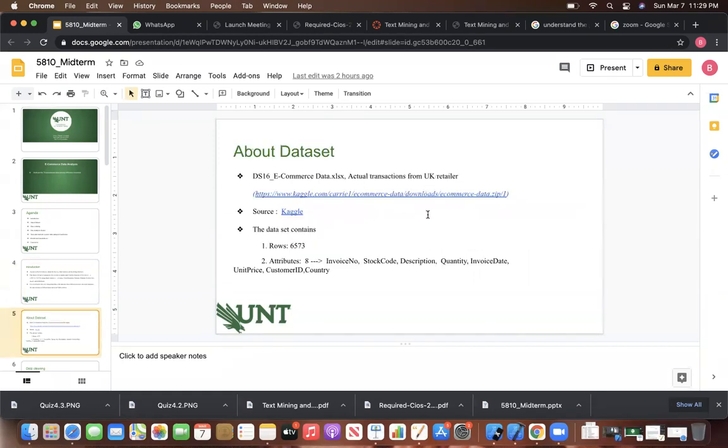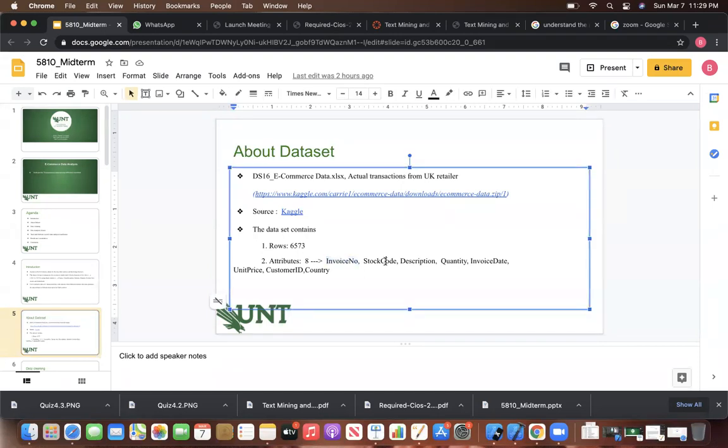Coming to the data set, I chose the data from Kaggle, and I provided the link. The dataset contains totally 6,573 rows, and we have different attributes, totally 8 attributes. They are invoice number, stock ID, description, quantity, invoice date, unit price, customer ID and country.